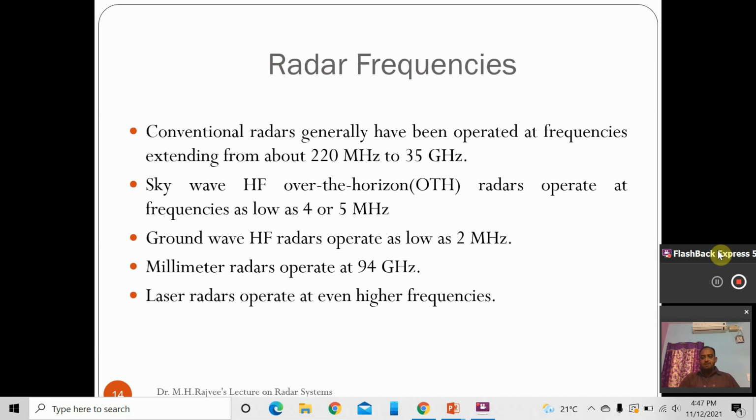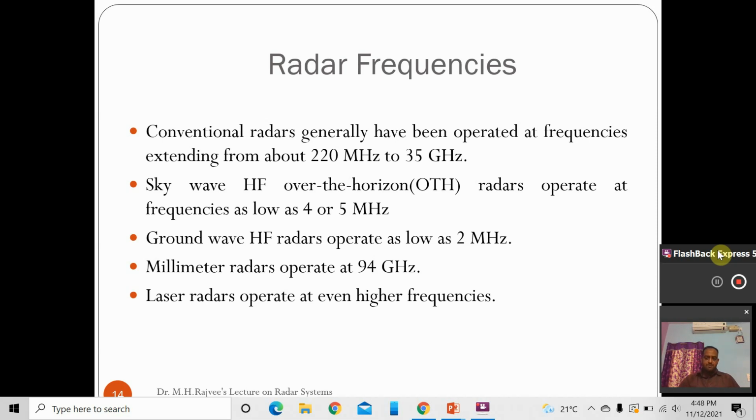So these radars which operate at less than 30 megahertz are called skywave HF or over the horizon radars. The next one is using very low frequency radars, which are called ground wave HF radars. These are normally used for surveillance and law enforcement. These radars are called ground wave radars.